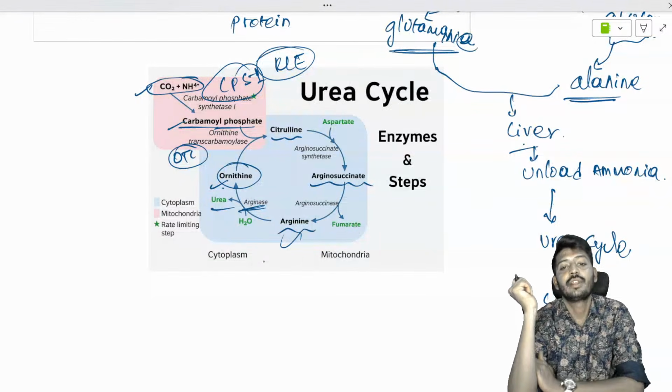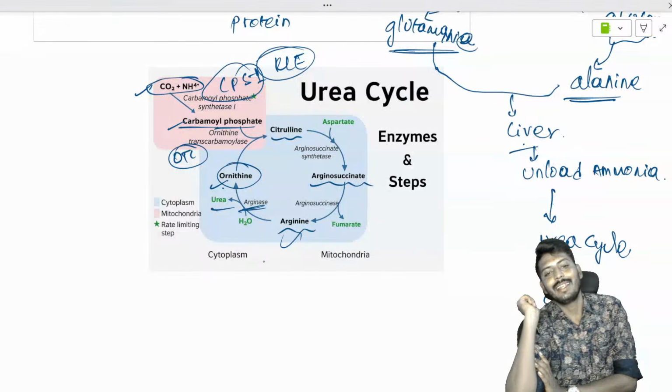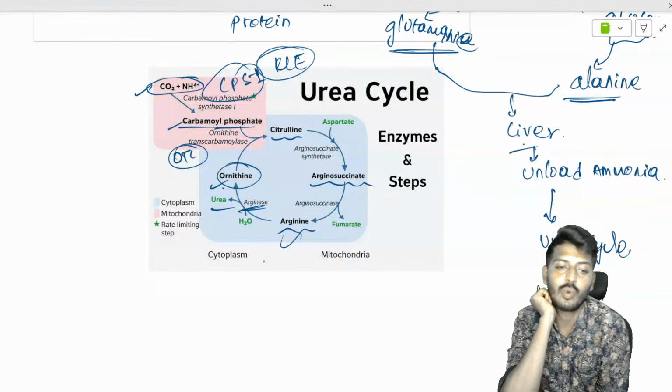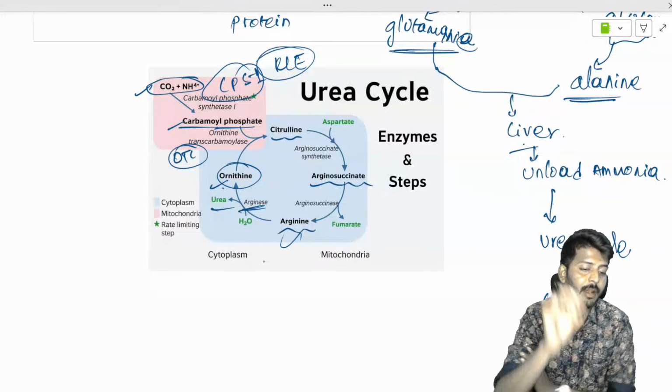Okay, so that is the story of urea cycle. So urea cycle's rate limiting enzyme is carbamyl phosphate synthase 1. The next enzyme is ornithine transcarbamylase.